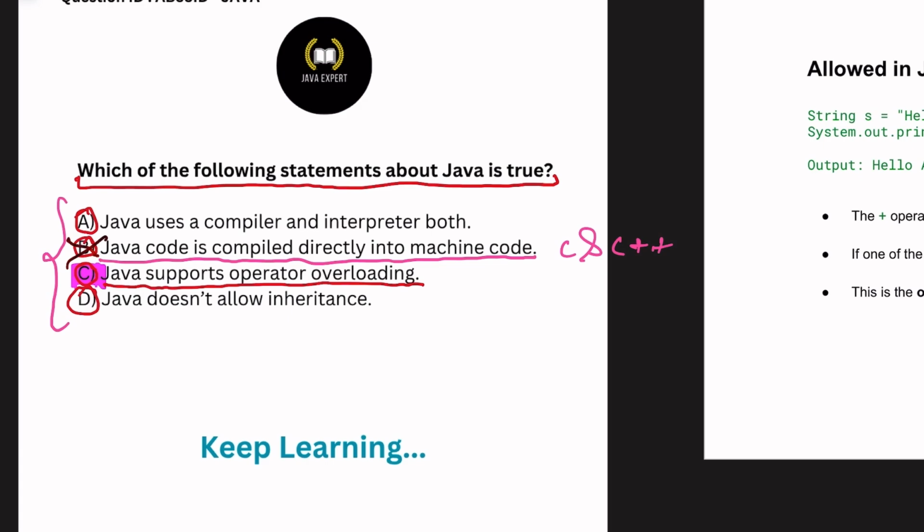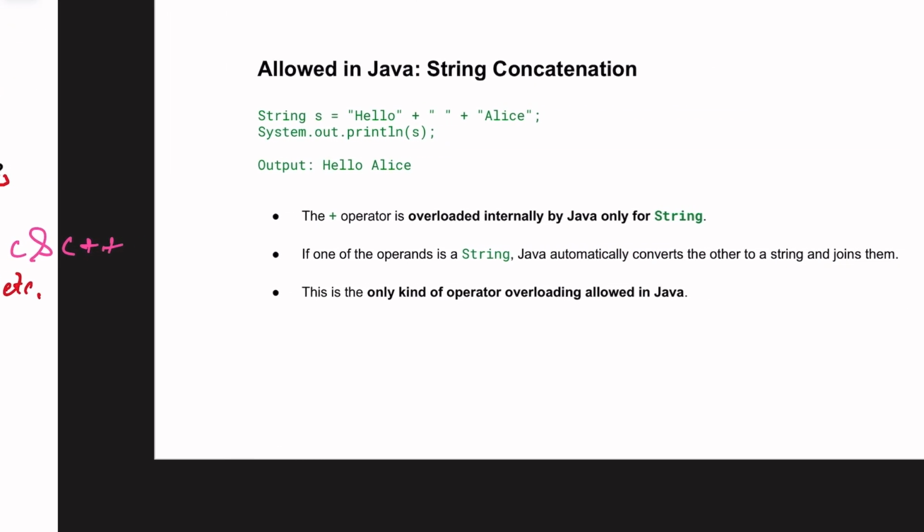In C++, you can define custom behavior for operators like plus, minus, star, etc. for your classes. Java doesn't allow this to keep things simple and less error prone. The only exception is the plus operator for string concatenation. For example, let me show you.